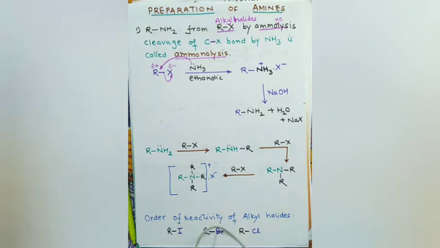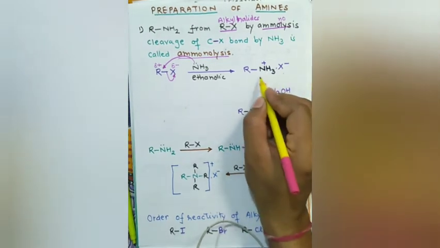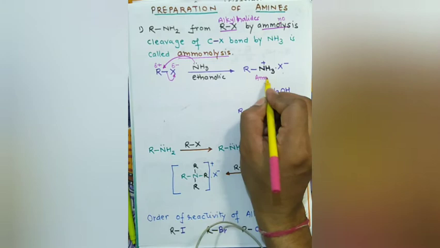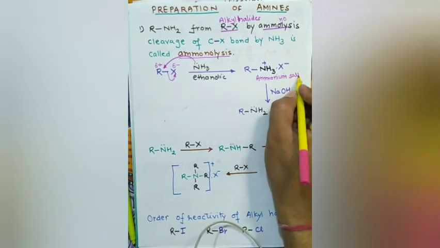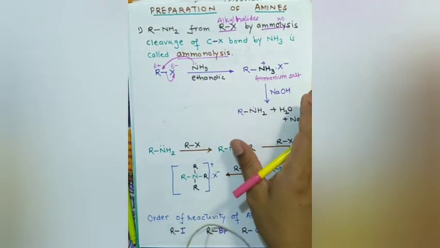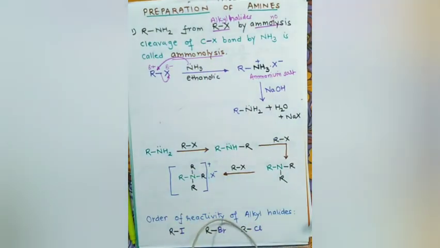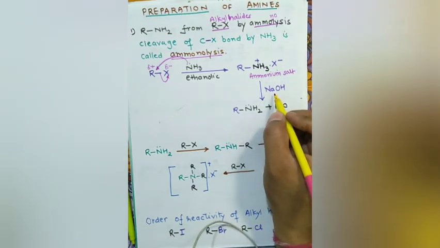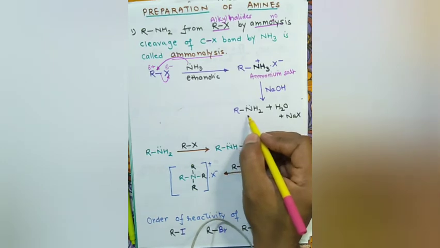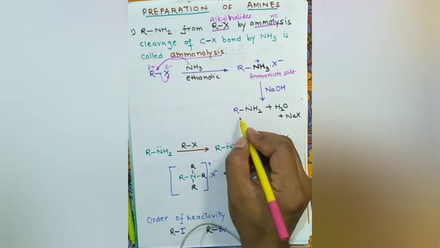Now, in order to obtain the amine from this salt, this is an ammonium salt, where nitrogen has a positive charge. The products formed are two: one is an acid, one is a base. They form salt. Now we can neutralize the HX formed by adding NaOH, a base. You will get the desired amine. This is the amine obtained.